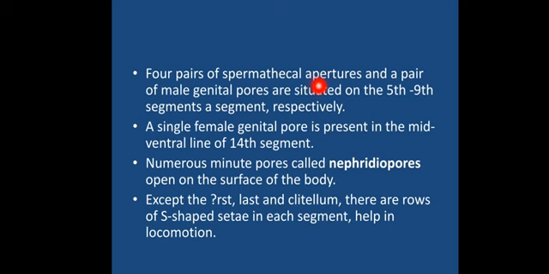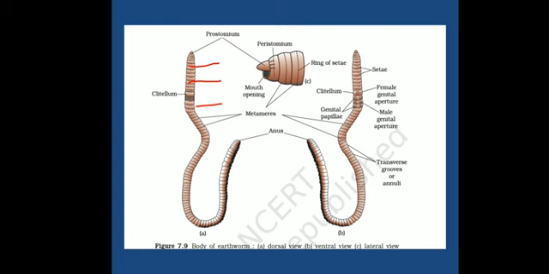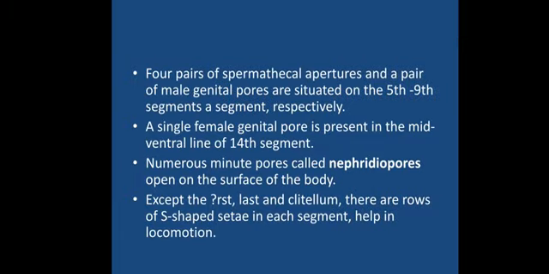And this is part of the female system, we can say. These spermathecal apertures are found in four pairs, in the 5th to 9th segments. Here we can see the 5th to 9th segments with spermathecal apertures. You will be able to see them in the next diagram, for the reproductive system, and we will observe there as well.